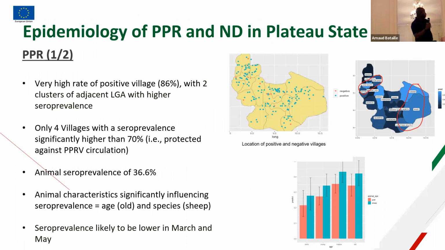So the results, the findings for PPR: we found very high rates of village positivity, with seroprevalence of 36.6%. And we found that animal characteristics such as age and species affect the seroprevalence of the disease. And we also found that only 4 villages had seroprevalence significantly higher than 70%.